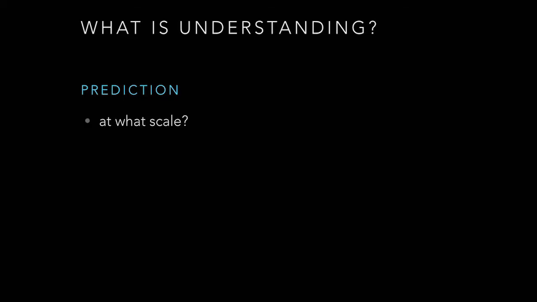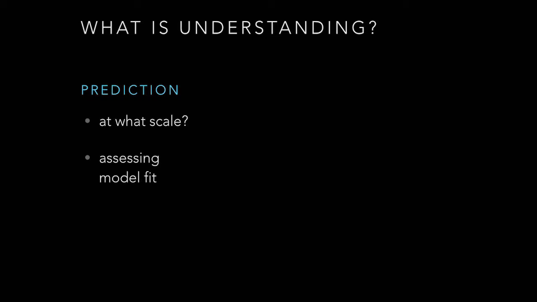And if so, at what scale? I might be able to tell you what a neuron will do in 2 milliseconds, but I probably can't tell you what it will do tomorrow. Right? So if we're just happy with a predictive level of understanding, where does that time cut off? And maybe we have incredibly complicated models.